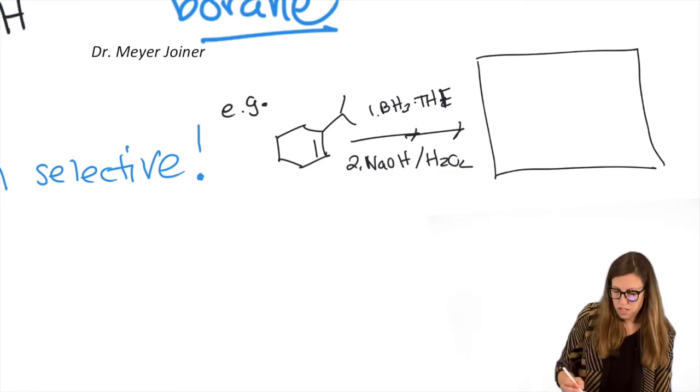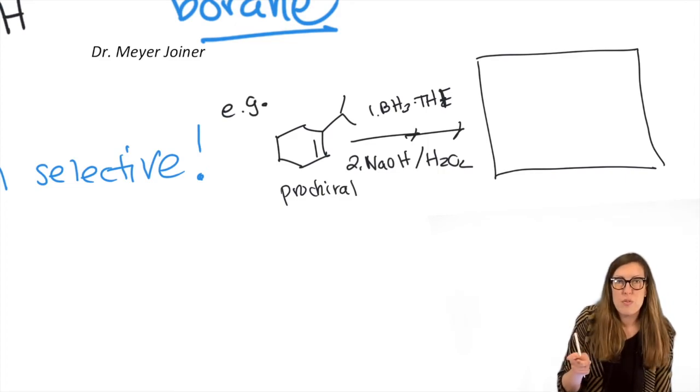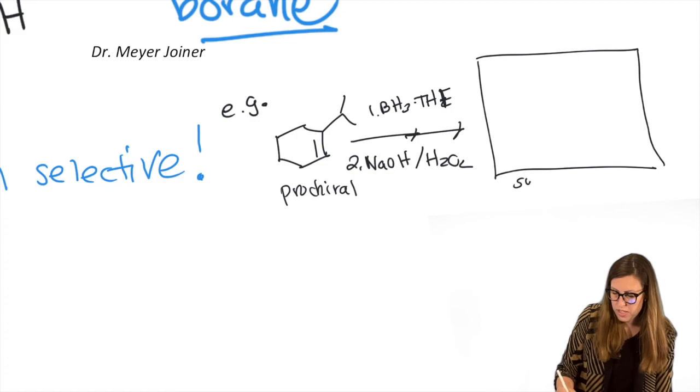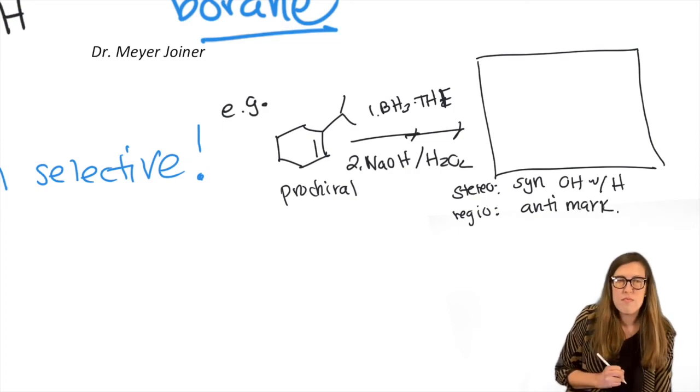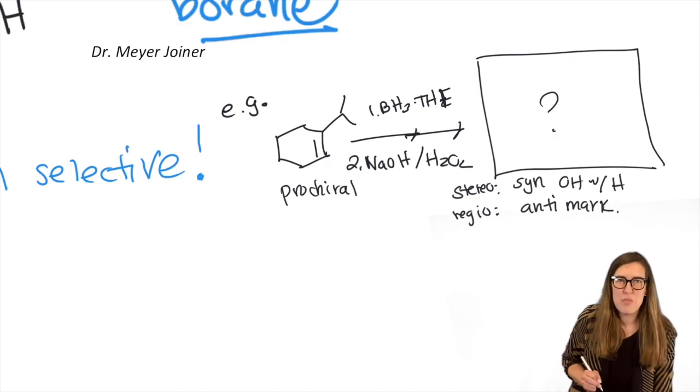Now this is prochiral. I gave you the information that it's syn. It's anti-Markovnikov. Make sure you have something syn, OH with H, and you have anti-Markovnikov. So that's the stereo. And the regio is anti-Markovnikov. Okay, so let's see what you get when you get back, and we'll move on to the next one.